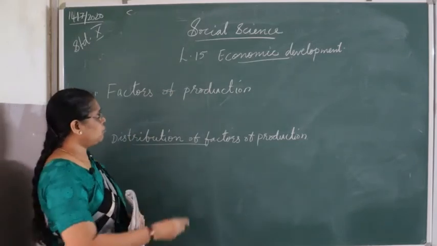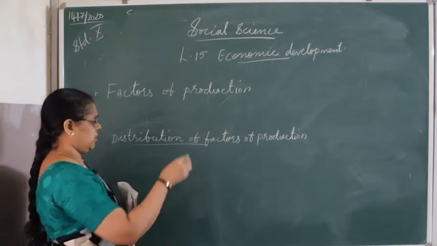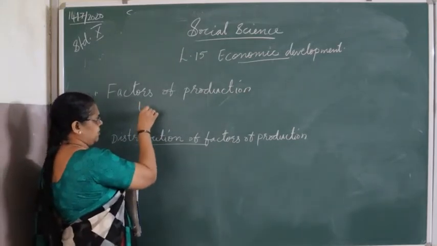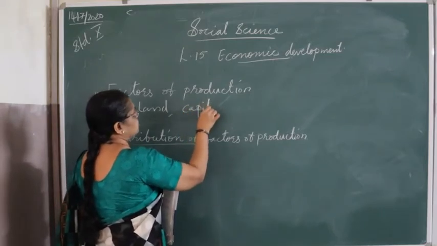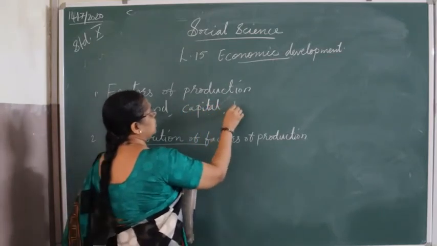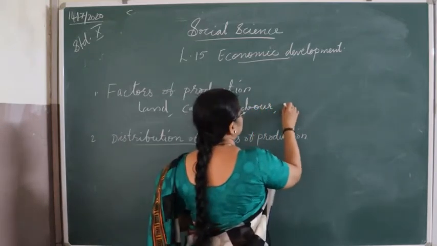Whatever we have to produce, four important factors are necessary. The first one is land. Second one is capital. Third, labor, and fourth, entrepreneur.